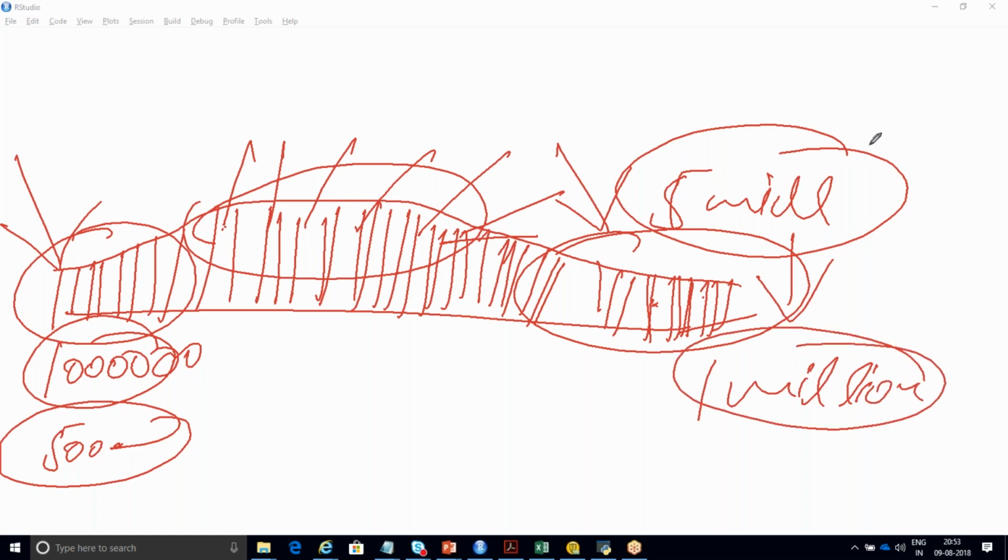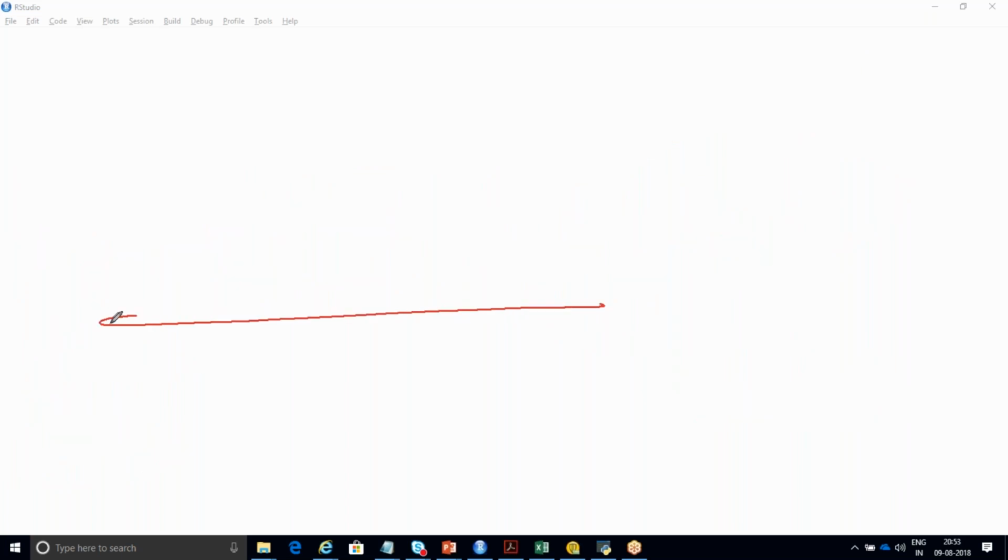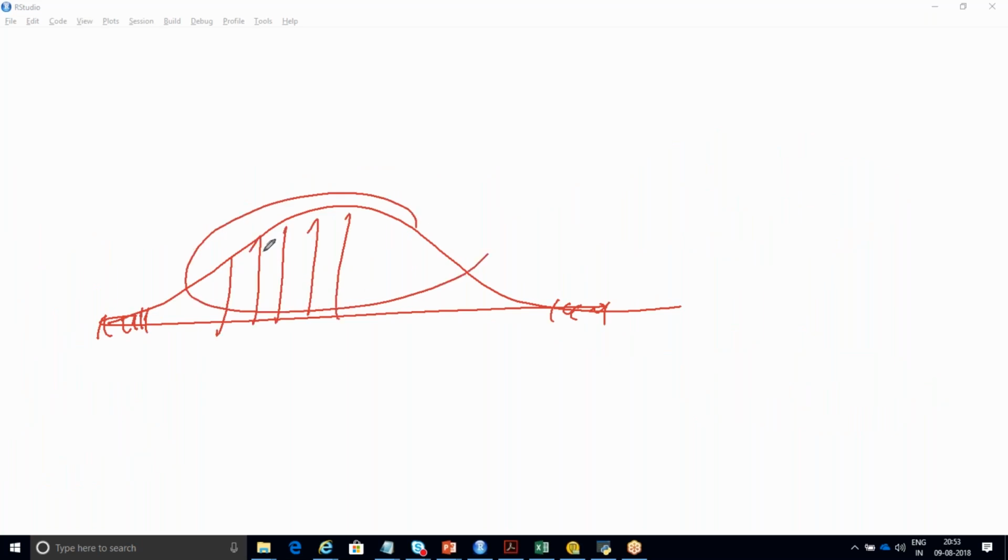0.6% of platinum sales out of 100. Yes, this 0.6% will not be like this, it will be like this. This will be 0.6%, this will be 0.1% or something. So the remaining customers will be more in this category, right? Yes, diamond and gold.